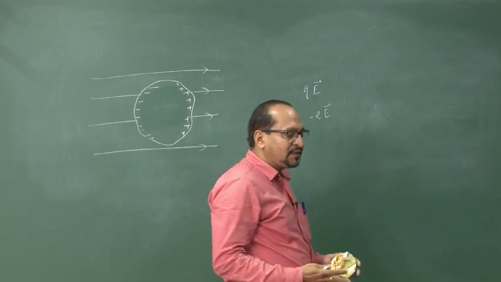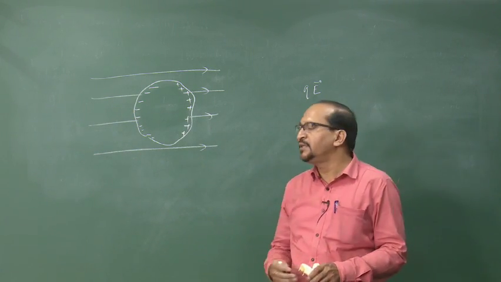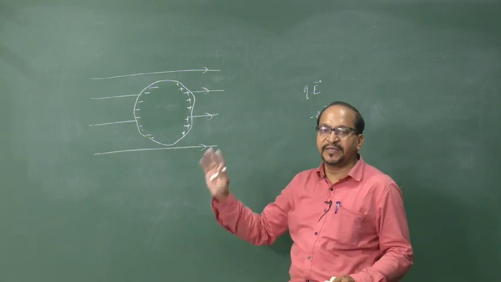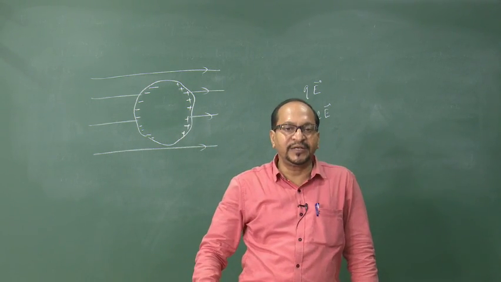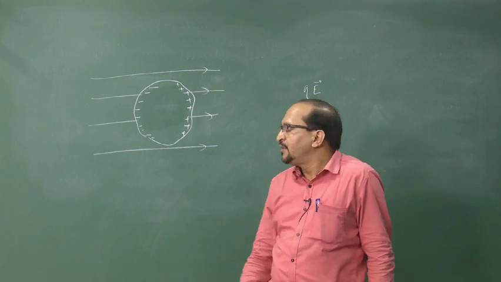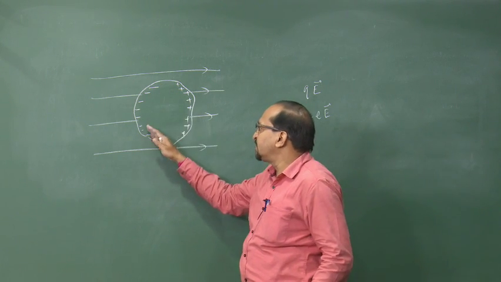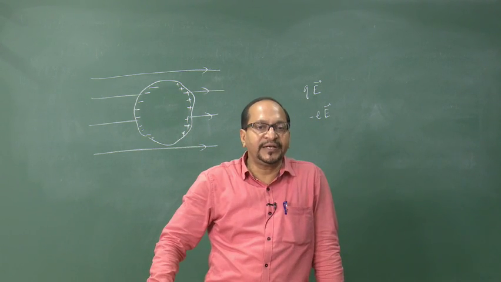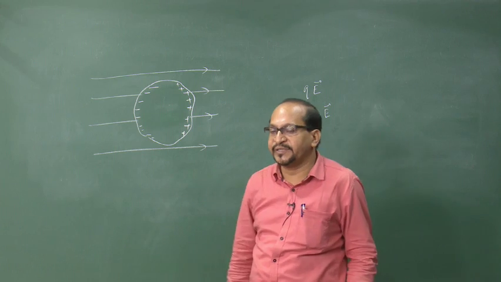Because the conductor contains plenty of free electrons, they will keep moving towards the other end until an equilibrium is reached. So, these charges at the surface, developed because of the presence of the electric field, are called induced charges.